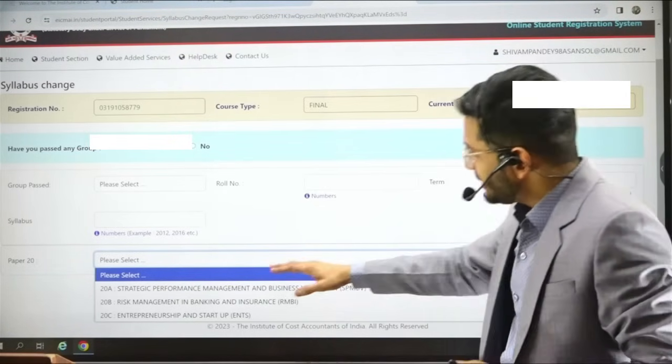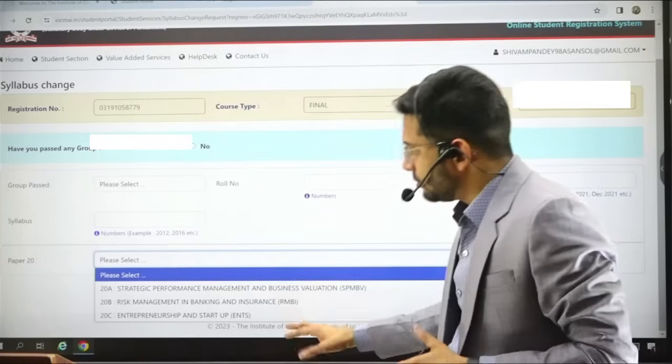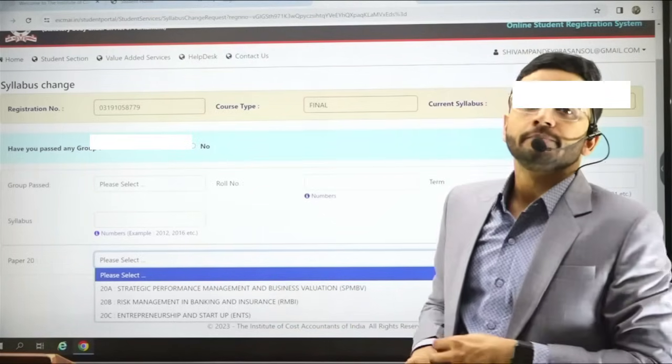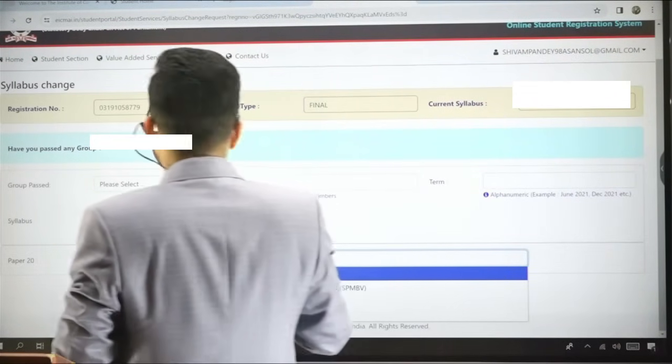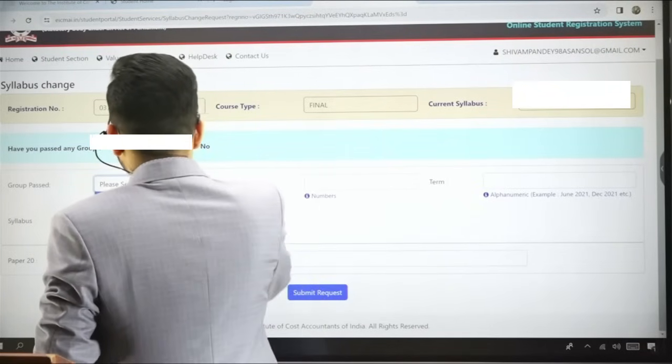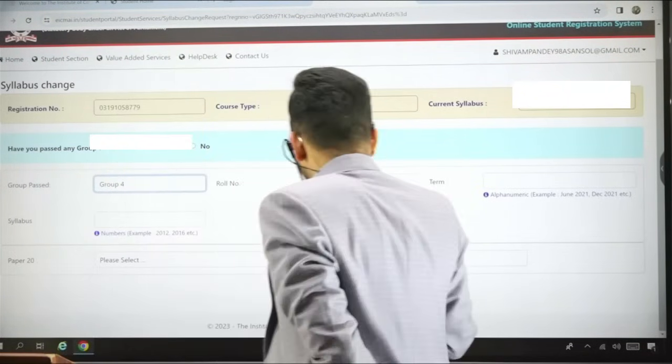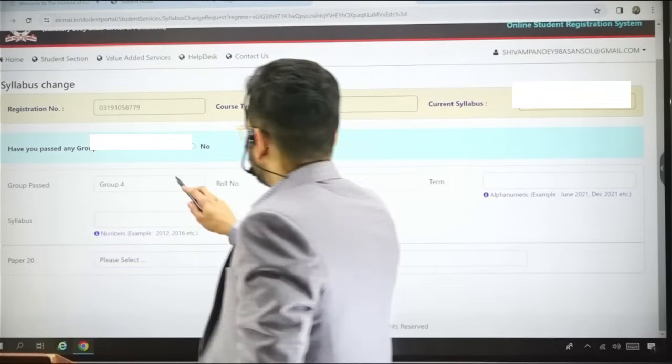You have to make this choice: which elective paper do you want in paper number 20? Whichever elective paper you want in paper number 20, that you need to put over here.